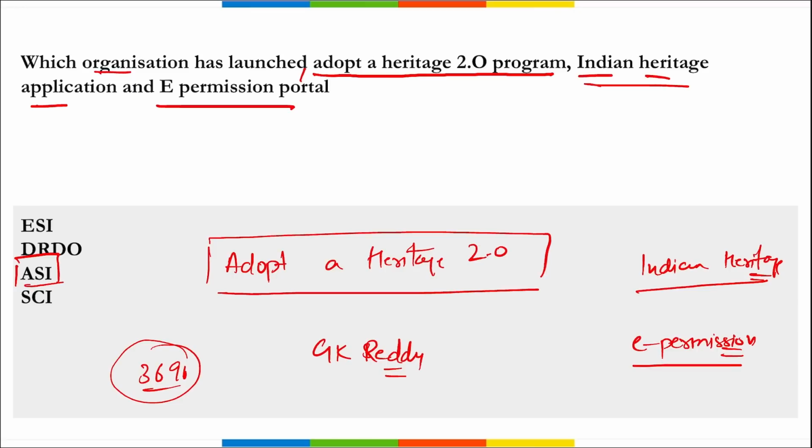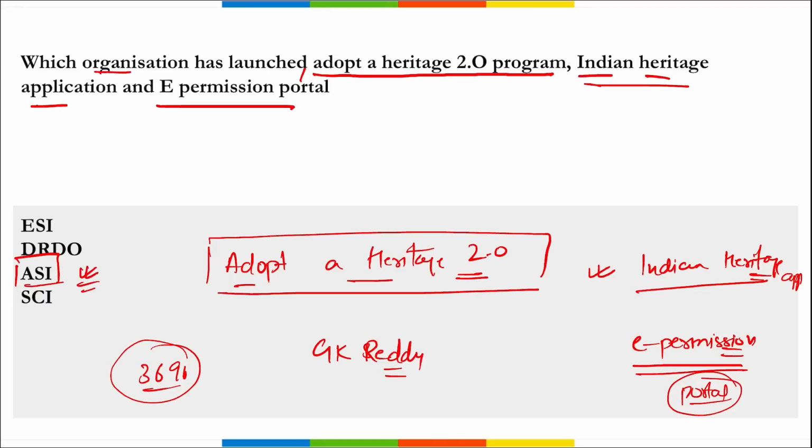Then if we talk about the e-permission portal, this will allow users to get permissions for photography, filming and development projects on monuments, and the portal will fast track the process for obtaining various permissions and solve the operational and logistic bottlenecks involved. So Indian Heritage is an application that was launched. E-permission is a portal, that is a website, for taking permissions for shooting, filming and photography. And Adopt a Heritage 2.0 was launched, this scheme or program, in order to encourage the corporate players to come and maintain these monuments.